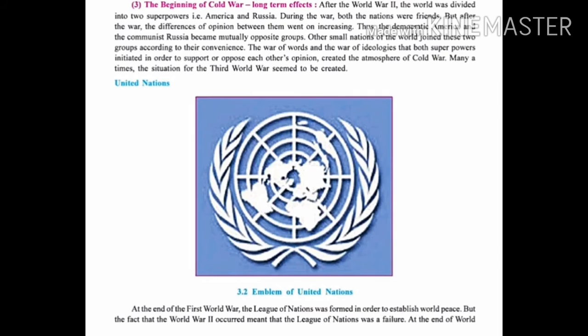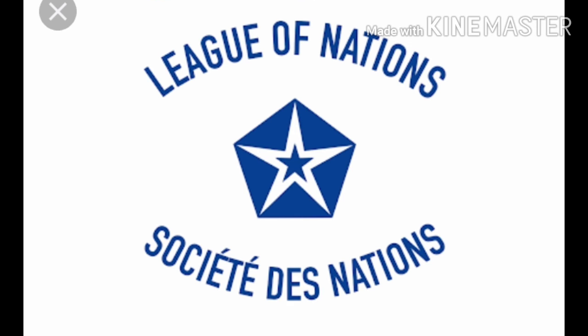Now our next point, United Nations. At the end of the First World War, the League of Nations was formed in order to establish world peace. This we have already learnt, that the League of Nations was formed, but nobody was listening. So, at the end of the First World War, this happened? No. But the fact that World War II occurred meant that the League of Nations was a failure.